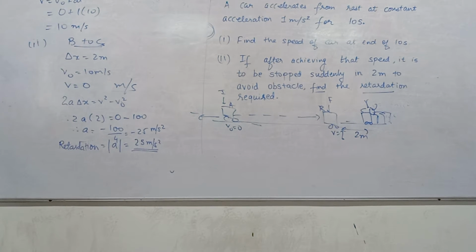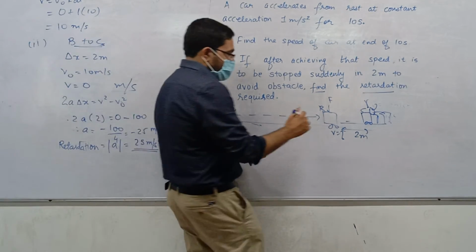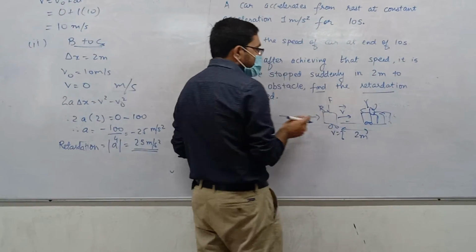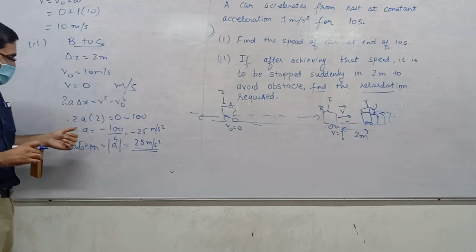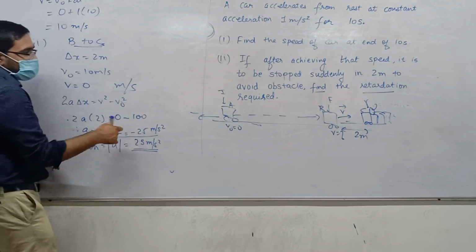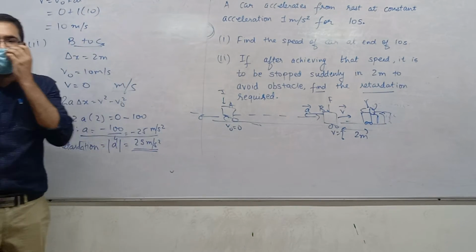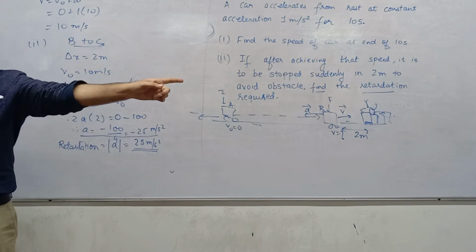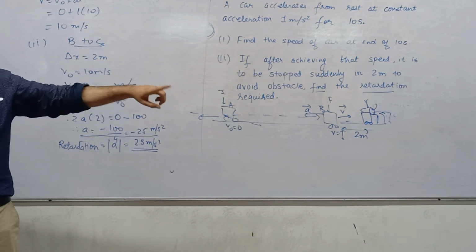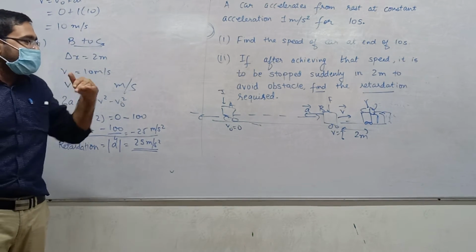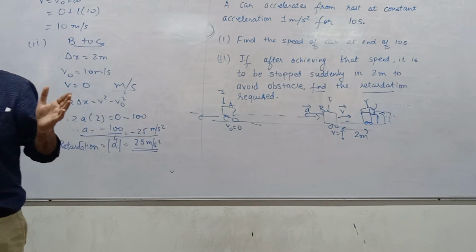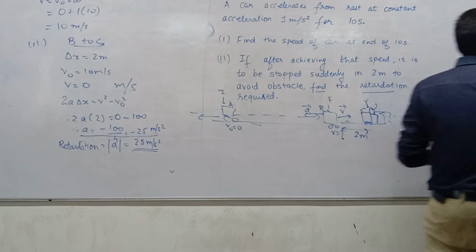Understood? Clear? Yes. Now see, this is a prime example of what I have been telling you. Here this vehicle was moving towards the right side, so its velocity was right side. But look at the acceleration value we got here. Minus 25. What that is telling you is that acceleration, which is a vector, is towards the left side. Is that okay? Yes. You see, velocity and acceleration are in opposite direction, and that's why speed is decreasing. From 10, it will become 0. Okay? Right. So that's it about this question.